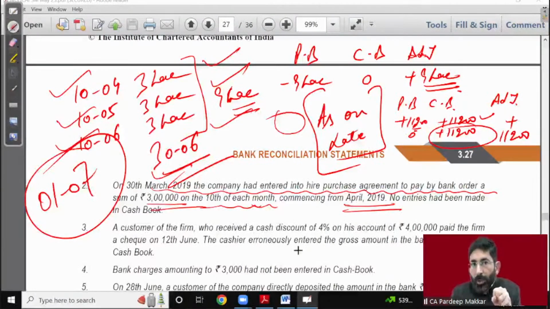So if you have the knowledge of BRS, you are a chartered accountant. If you don't have the knowledge of preparing BRS, no one will presume that you are a chartered accountant. If you go into training also, then you will have to prepare it on every step during your articleship.